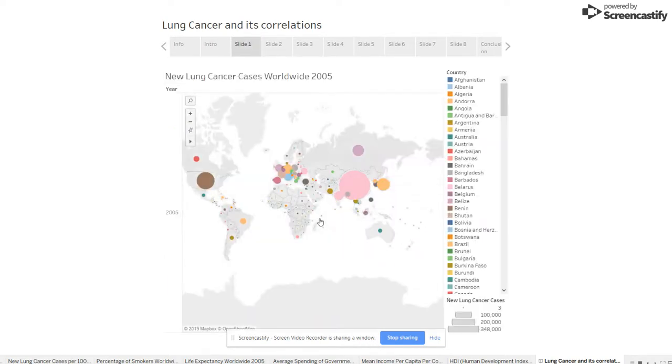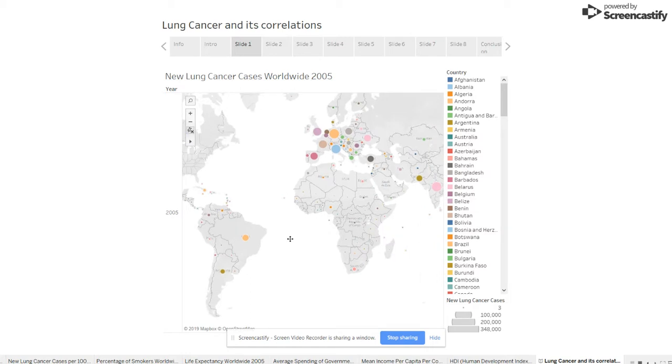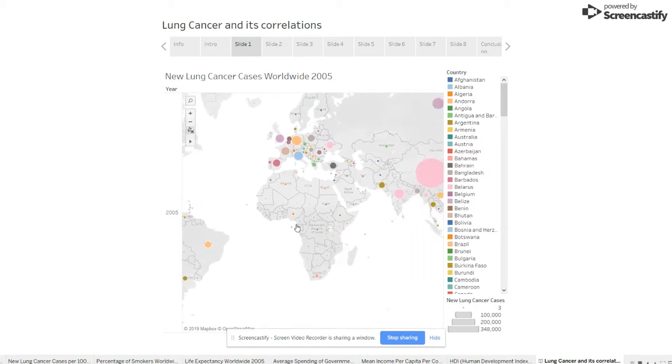So on the first slide, we can see the map of the world with the incidence rate for lung cancer for the year 2005. We can tell from the first glimpse on the map that the European countries, United States, and most developed countries have a high rate or incidence of new lung cancer compared to the rest of the world, especially the African or underdeveloped countries. Let's see Nigeria, Mali, 133, Mauritania, only 44. Tanzania, Democratic Republic of Congo, Angola, Zambia, only 31.